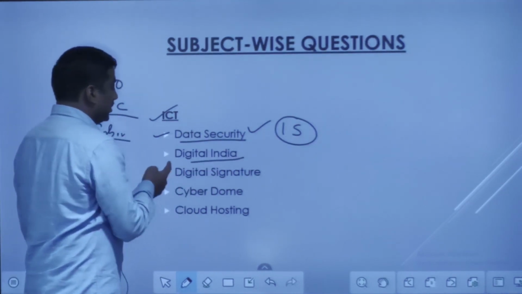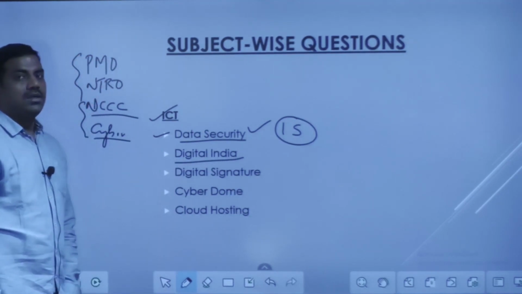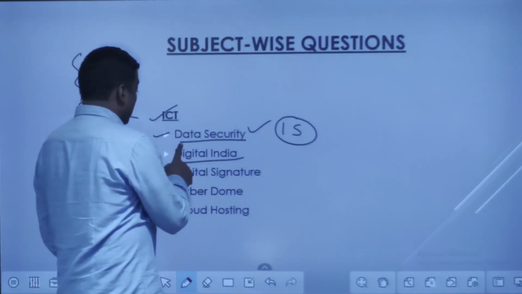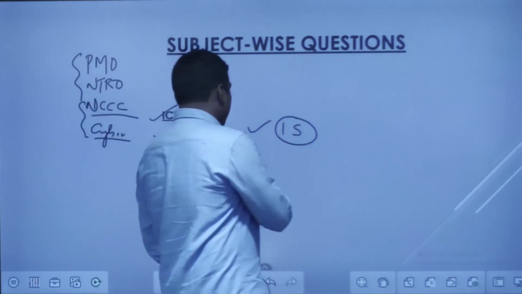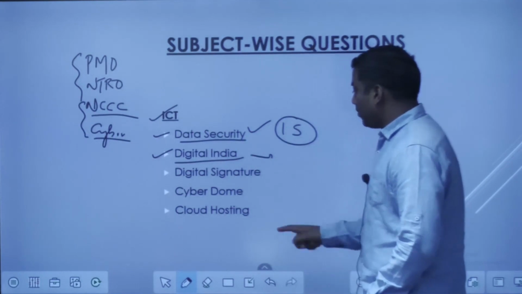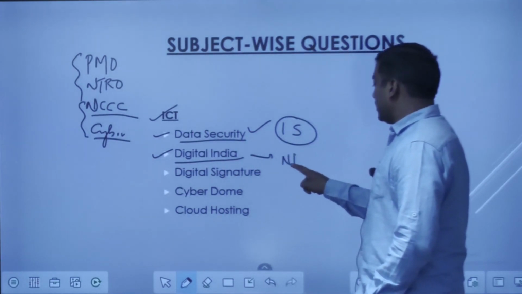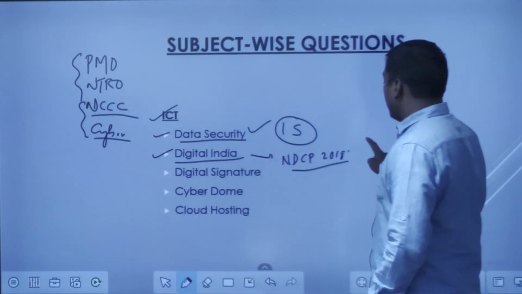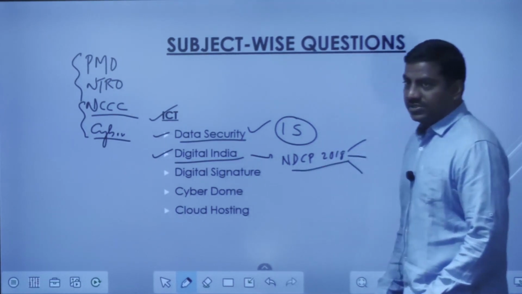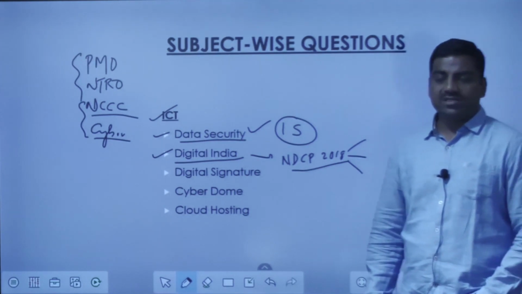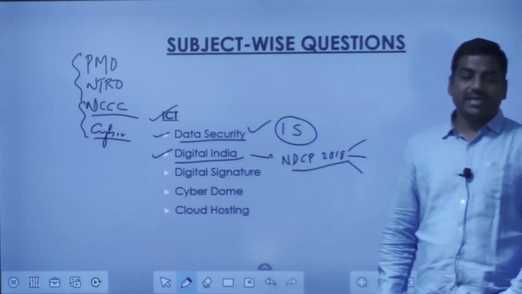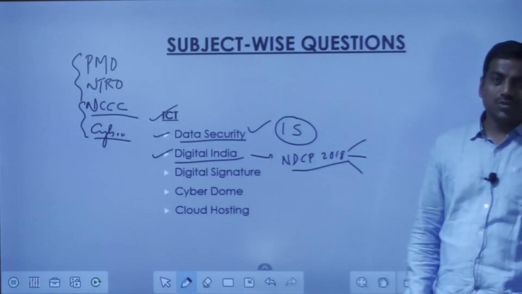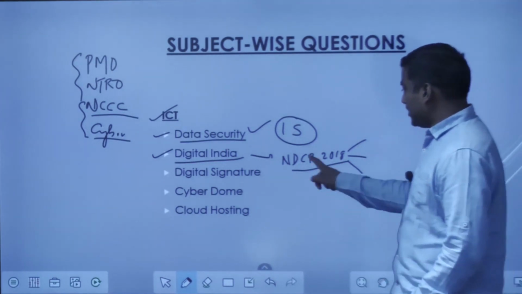Then as far as Digital India is concerned, it is a very long-term program, and you have to look into the recent National Digital Communication Policy 2018. Under that there are many submissions, especially the Fiber First initiative, the Wi-Fi initiatives, or GramNet, NagarNet, Jan Wi-Fi. Many components are there in the NDCP.